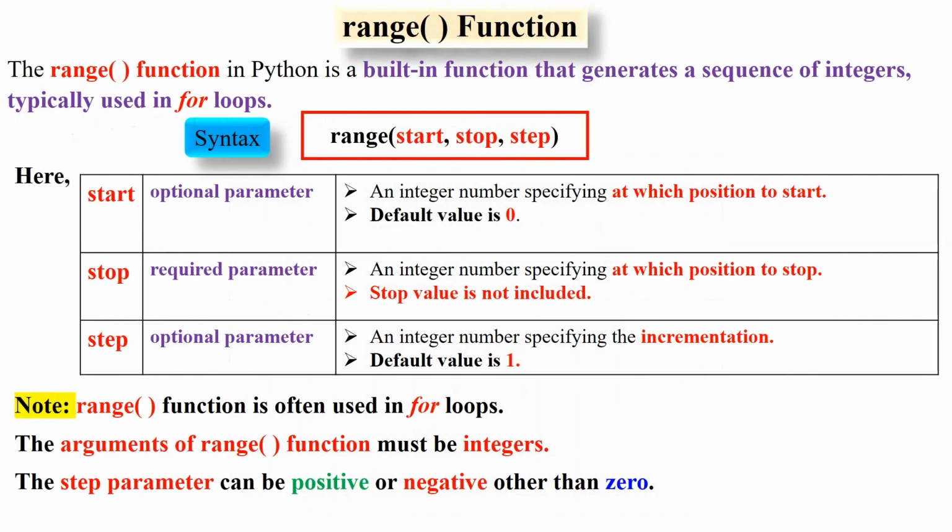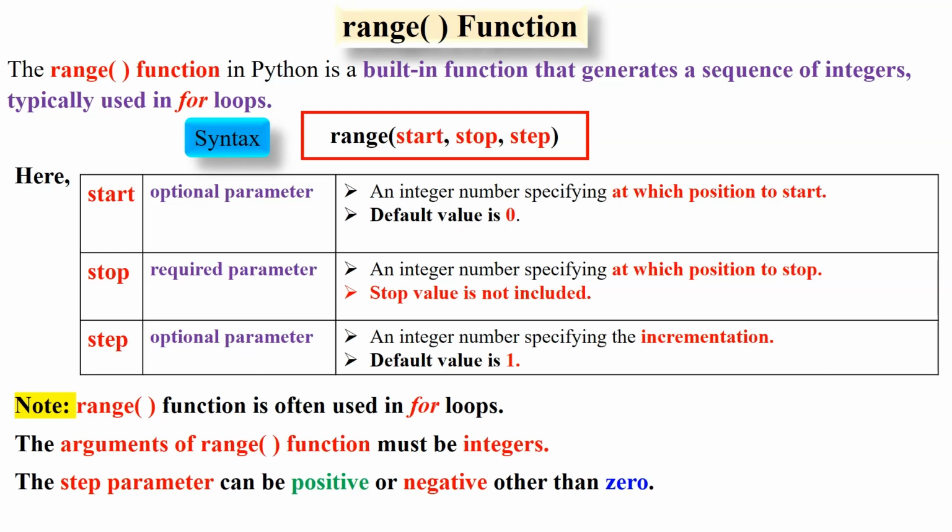We shall now discuss the range function. The range function in Python is a built-in function that generates a sequence of integers, typically used in for loops. The syntax is range of start, stop, step. Can you repeat? Range of start, stop, step.